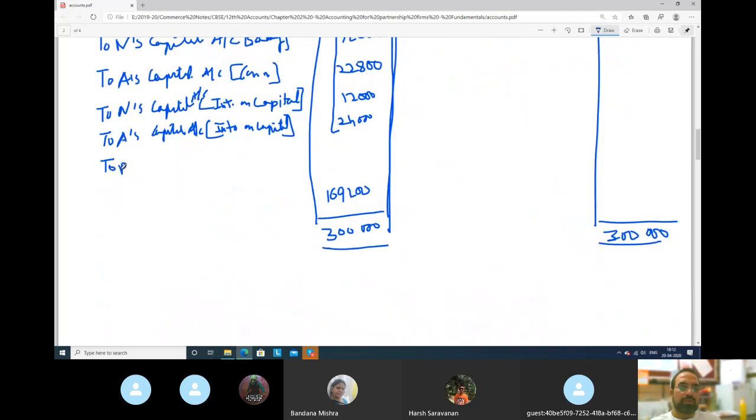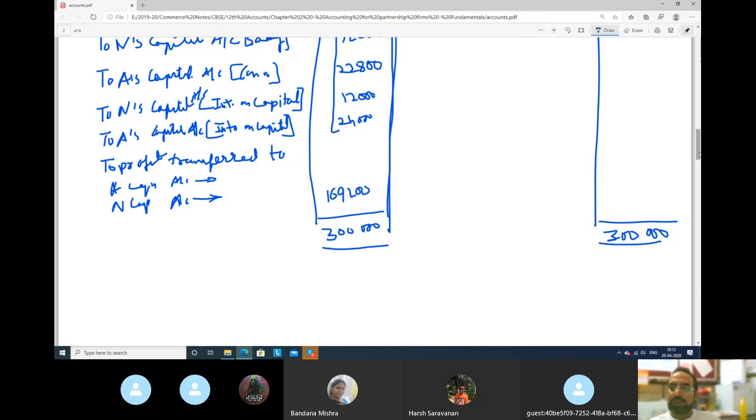To profit transferred to whose capital account? A's capital account and N's capital account. So we will distribute among both of them. How will we distribute?